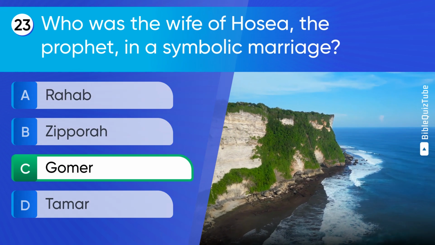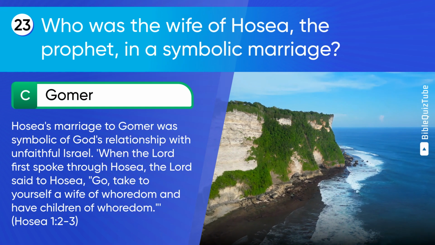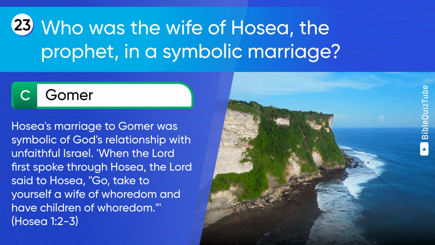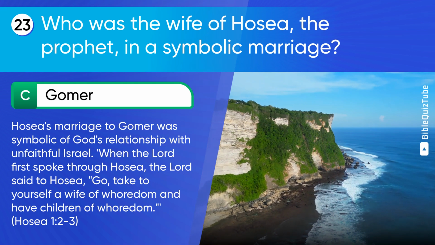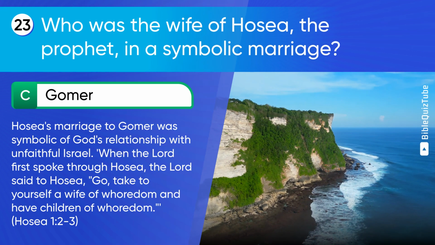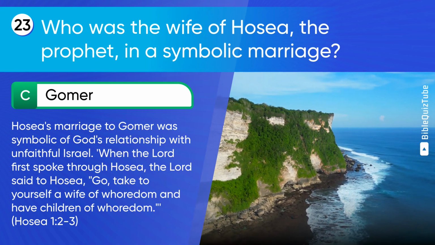The correct answer is C. Gomer. The explanation. Hosea's marriage to Gomer was symbolic of God's relationship with unfaithful Israel. When the Lord first spoke through Hosea, the Lord said to Hosea, "Go, take to yourself a wife of whoredom, and have children of whoredom." Hosea chapter 1 verses 2-3.